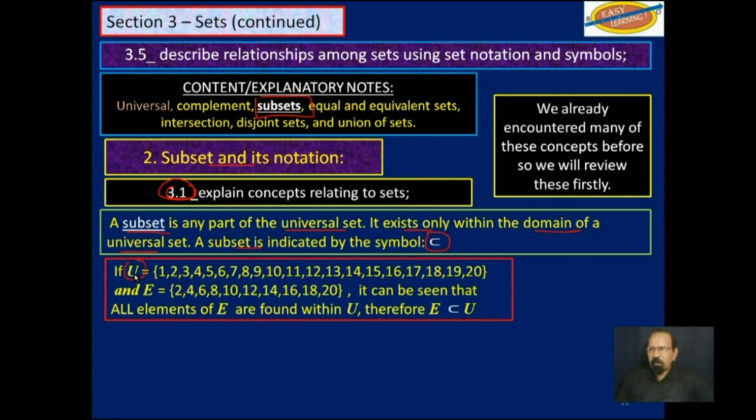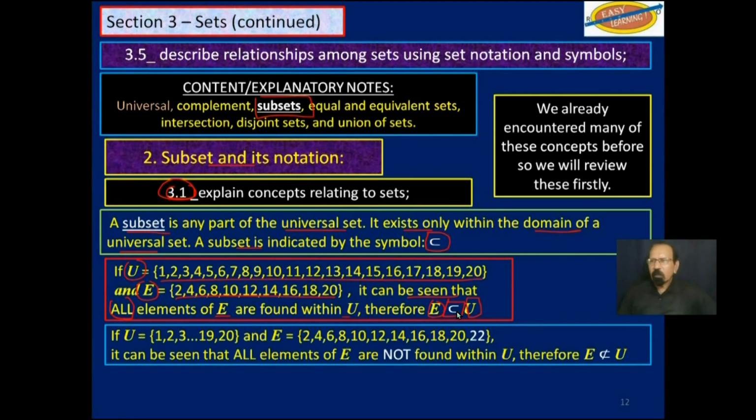For example, if the universal set has these elements and E has these elements, it can be seen that all elements in E are found in U. Therefore, E is a subset of U. Next, if U has those same elements we were looking at just now, 1 to 20 inclusive, and E has these elements, 2, 4, 6, 8, 10, 12, 14, 16, 18, 20, 22, it can be seen that all elements in E are not found within U. Therefore, E is not a subset of U.